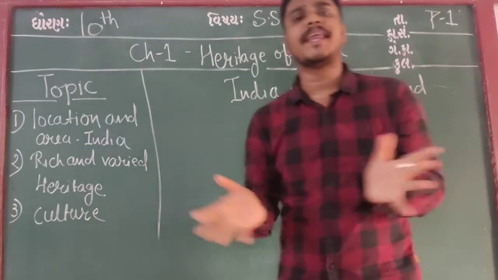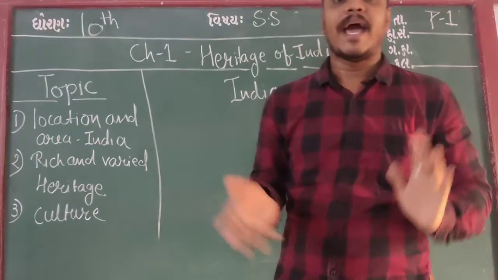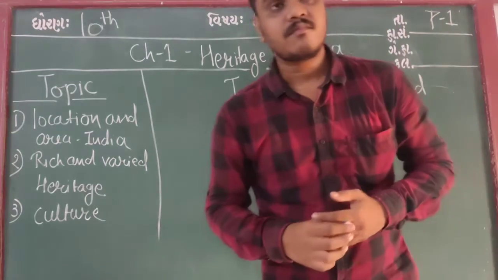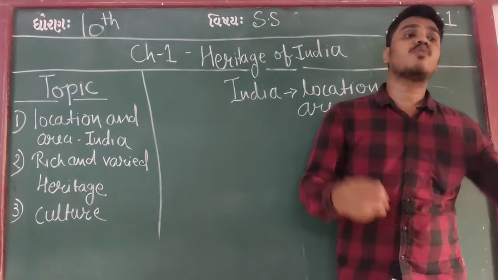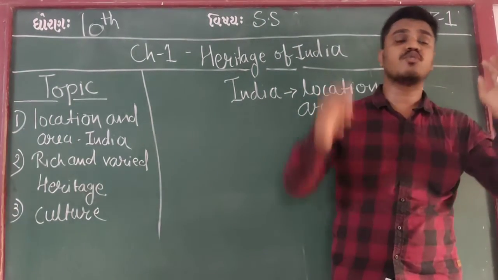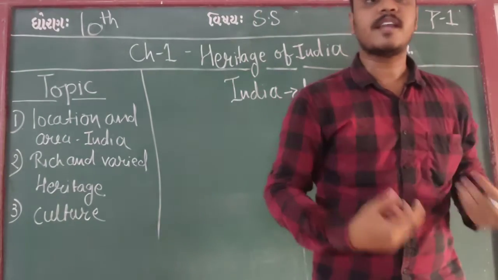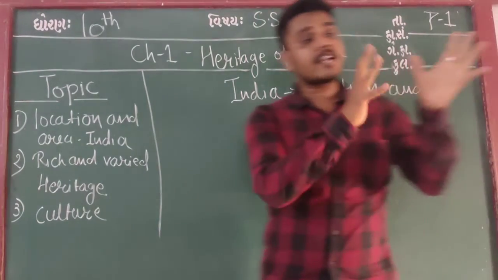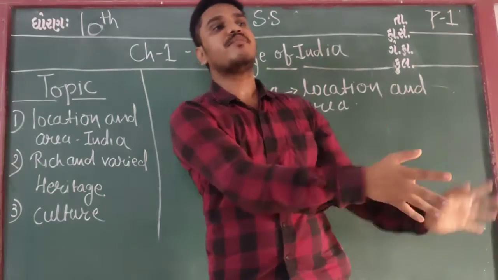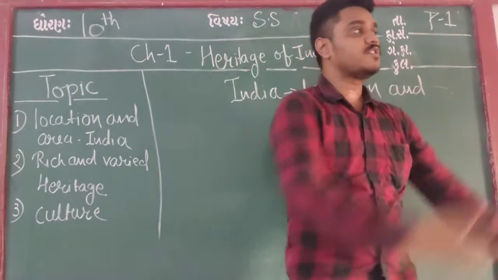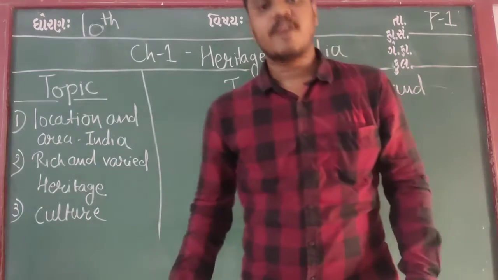All these things are heritage. A tree is also called heritage because once our ancestors, our fathers or grandfathers, grew crops for us. Now that field is feeding us. So for us, it's a natural heritage which is given by our forefathers.